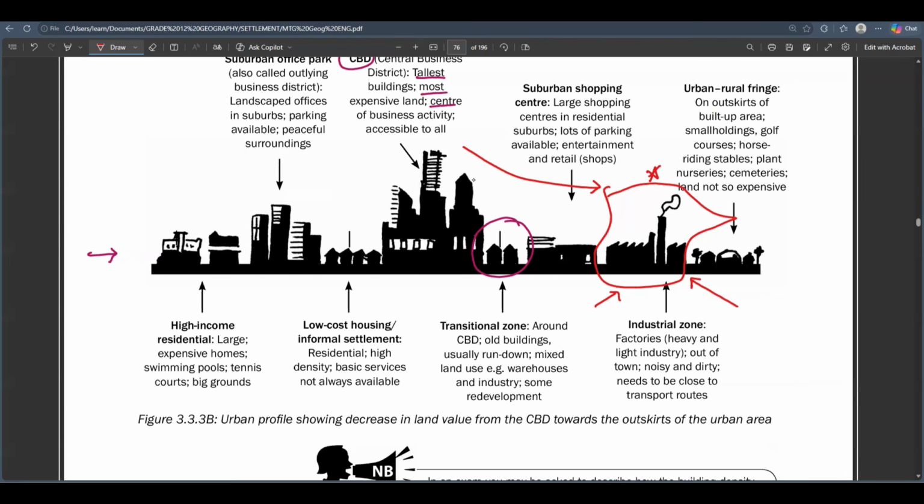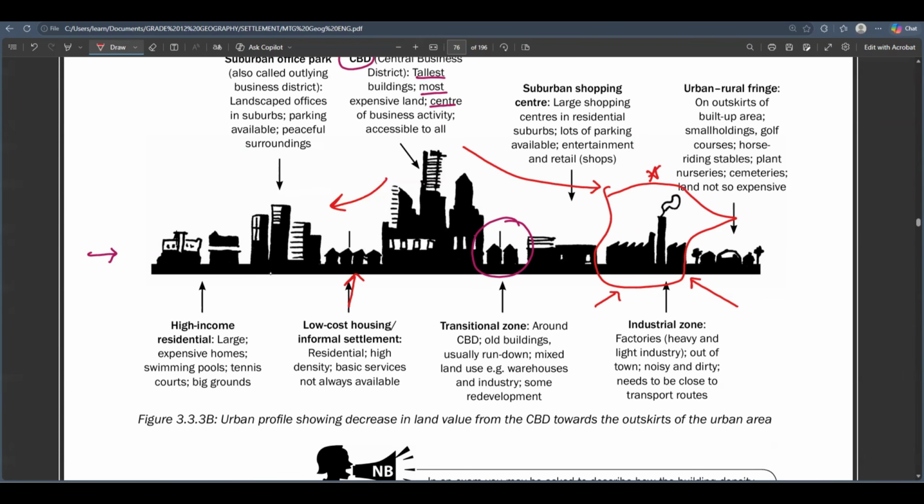The low income residential area can also be found here, if you go to the right of the CPD. All right. But basically, they are low income, it's small houses, and they are highly dense. All of them just want the cheap land value.